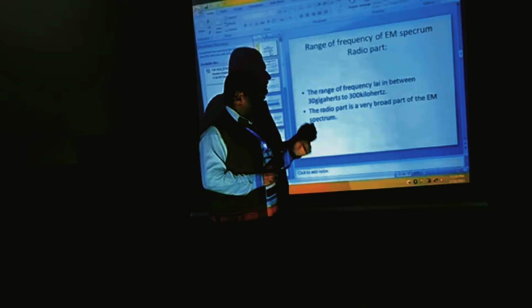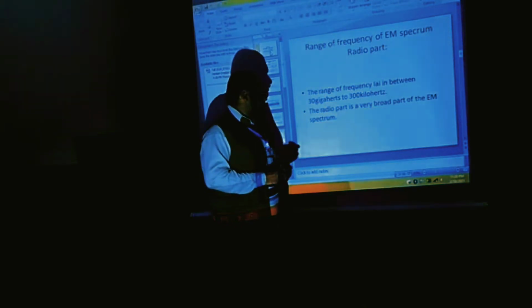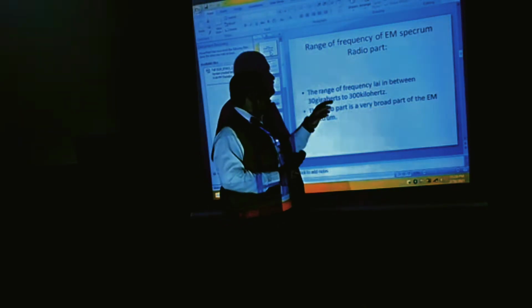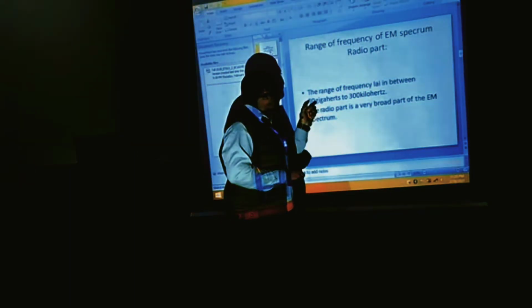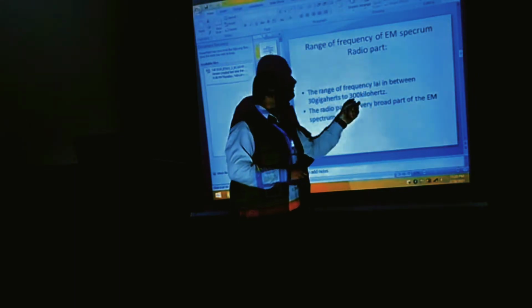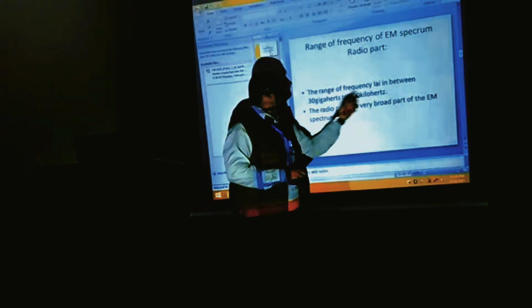The radio part is a very broad part of the electromagnetic spectrum, which covers 30 gigahertz to 300 kilohertz frequency.